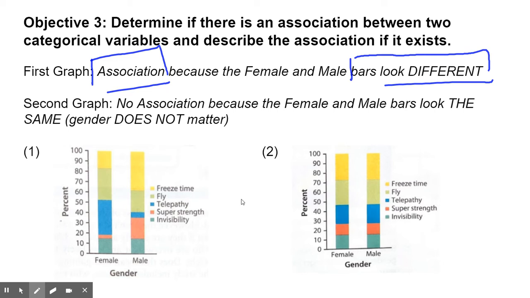Okay. Now, if we look at the second segmented bar chart, the female and male columns look identical, right? They both look like freeze time is the most. They both look like super strength is the least. So in this case, it wouldn't matter if you're female or male. The gender doesn't matter.